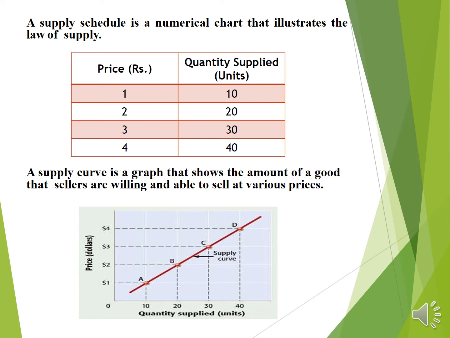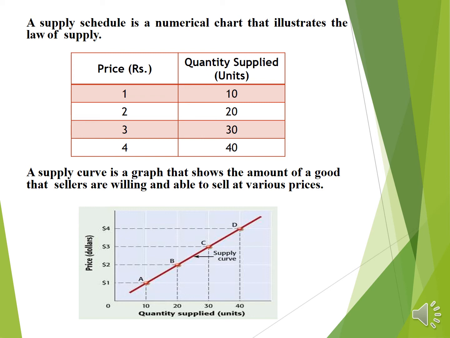Next, this slide shows the schedule of supply. A supply schedule is a numerical chart that illustrates the law of supply. In the given table, the first column is for price and the second column is for quantity supplied. As the price increases from 1 to 4, supply also increases from 10 to 40: 10, 20, 30 and 40. That's why price and quantity supplied have a direct relationship.